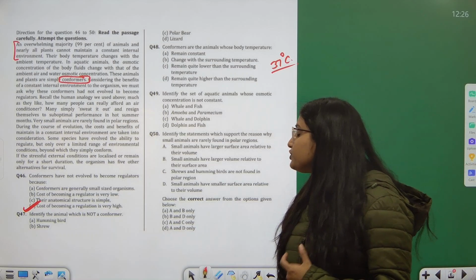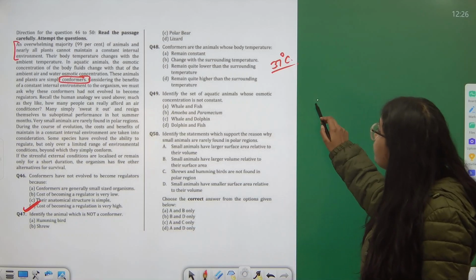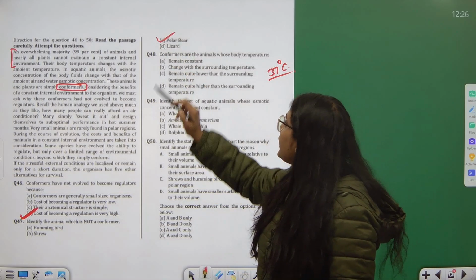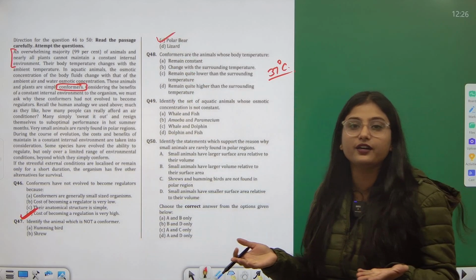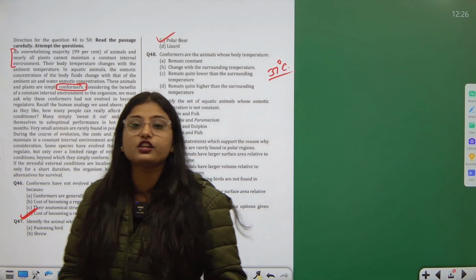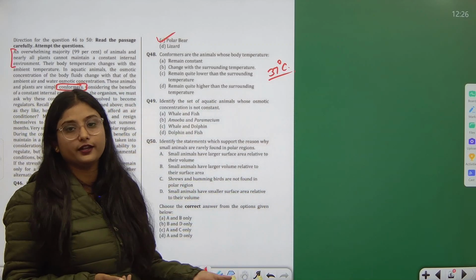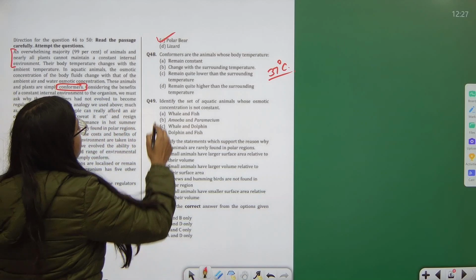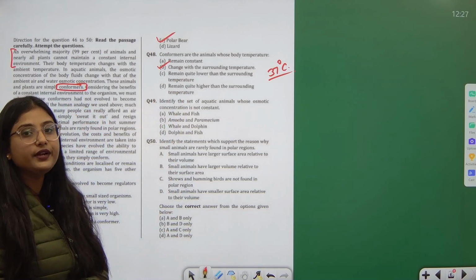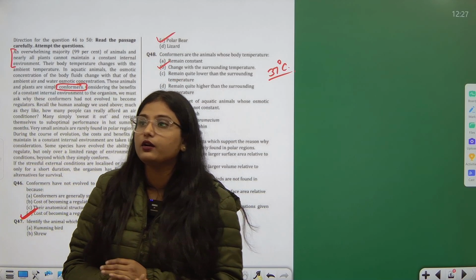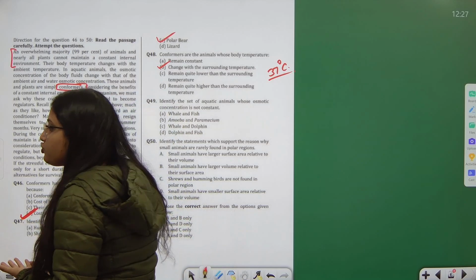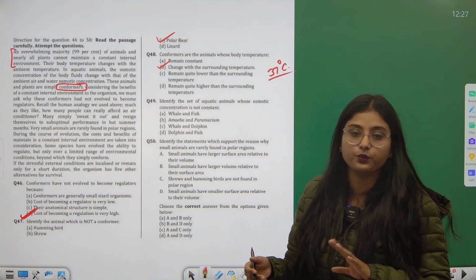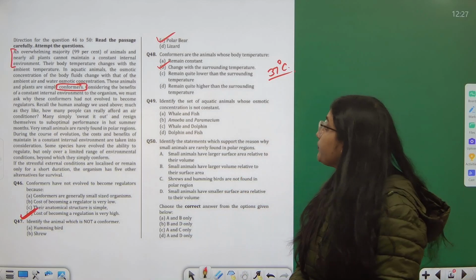Identify the animal which is not a conformer. If you see here: hummingbird, shrew, polar bear, lizard. Polar bear is not a conformer, it is a regulator. It lives in the Antarctic region. It has to be a regulator. Conformers are the animals whose body temperature changes with the surrounding environment. Regulators do not change with the surrounding environment, whereas conformers keep on changing with respect to the surrounding one.